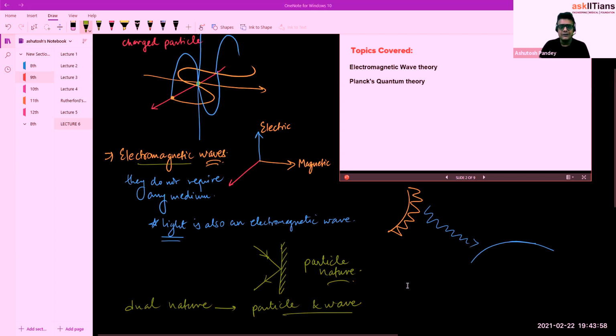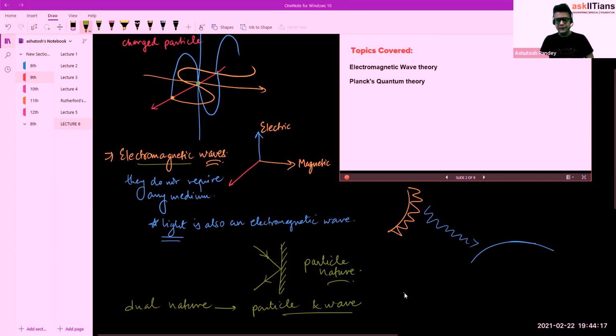Now, as I was saying, the gamma rays, X rays, ultraviolet, radio waves, microwaves, they all are electromagnetic waves. So we can say that visible light is only a very small part of the whole spectrum.